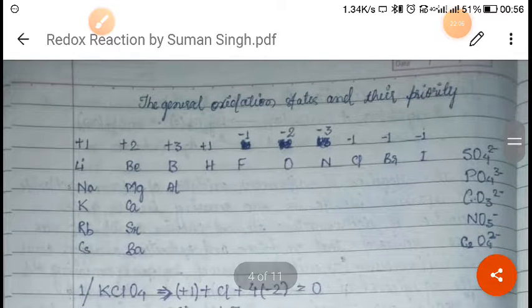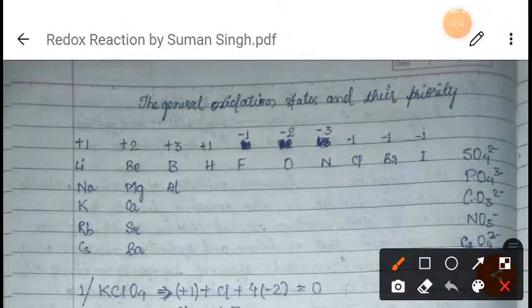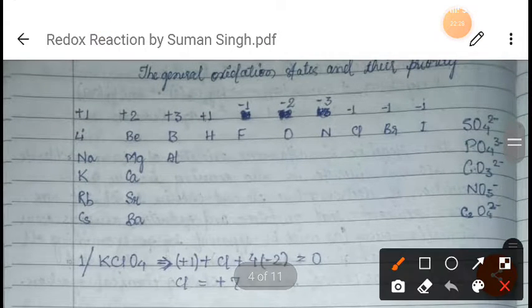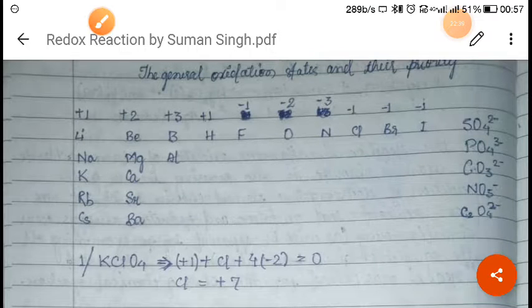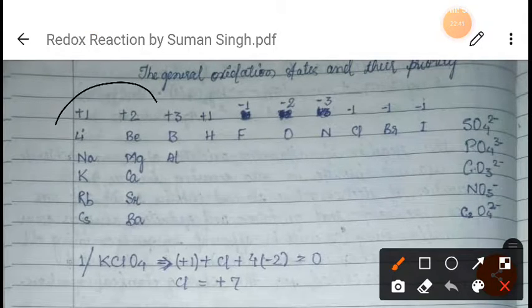Now, this is a table. From this table, what I mean to say is that there are three rules in this table. First of all, you see there is +1, +2, +3, again +1, -1, -2, -3, -1, -1, -1, right? So this is actually a priority table. As you can see, priority is written here. The one on the left side will have less priority, and the one on the right side will have more priority. So as you can see this chart, you just try to remember this.